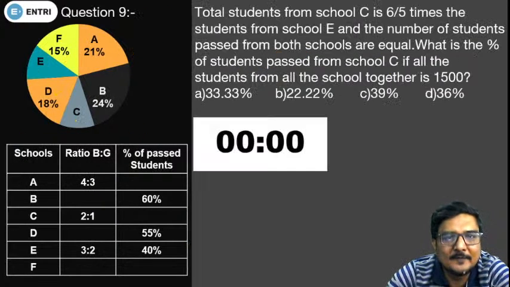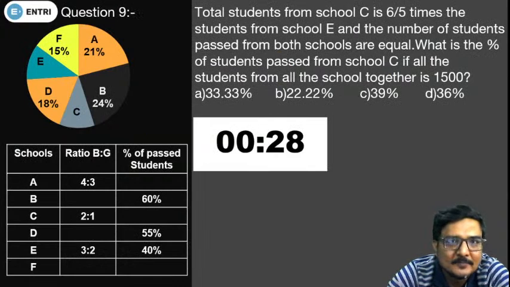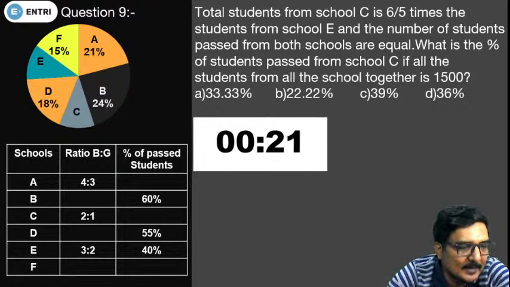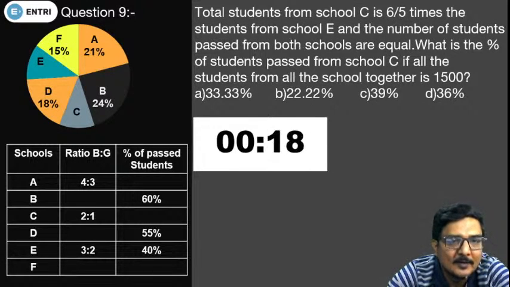Now coming to the first question, take your time, try to understand what is given and what is asked. You have to manipulate the data of the pie chart and your table.